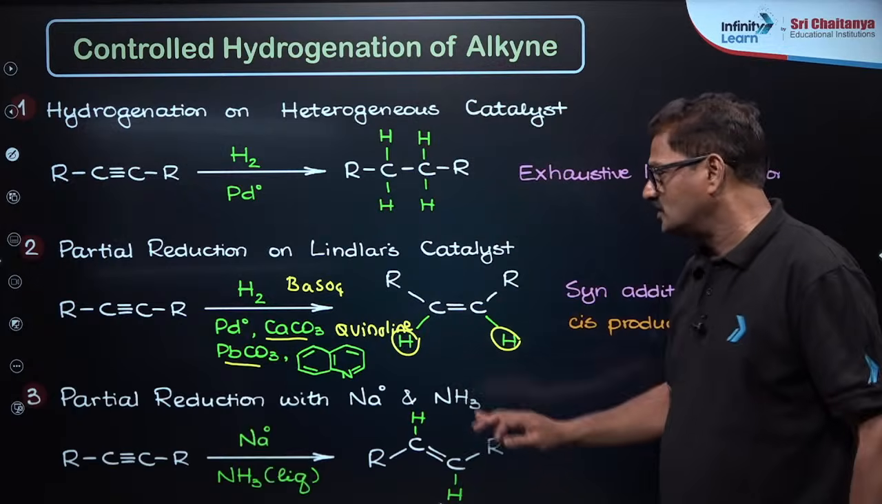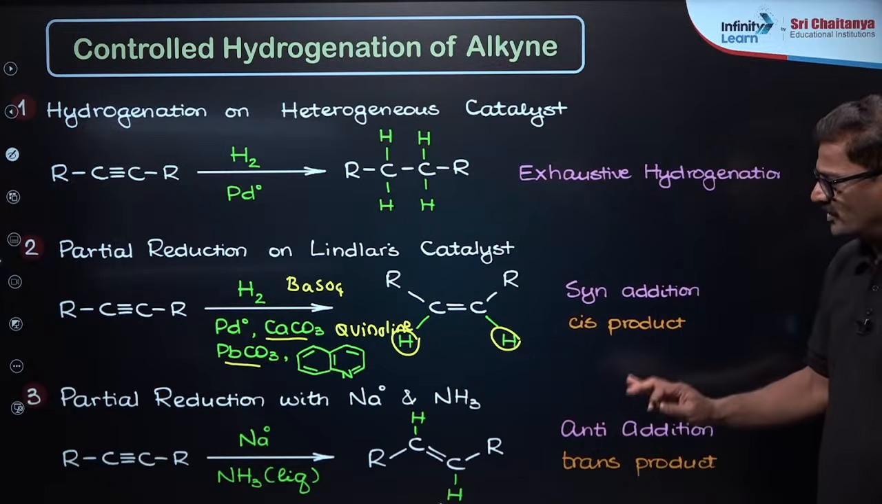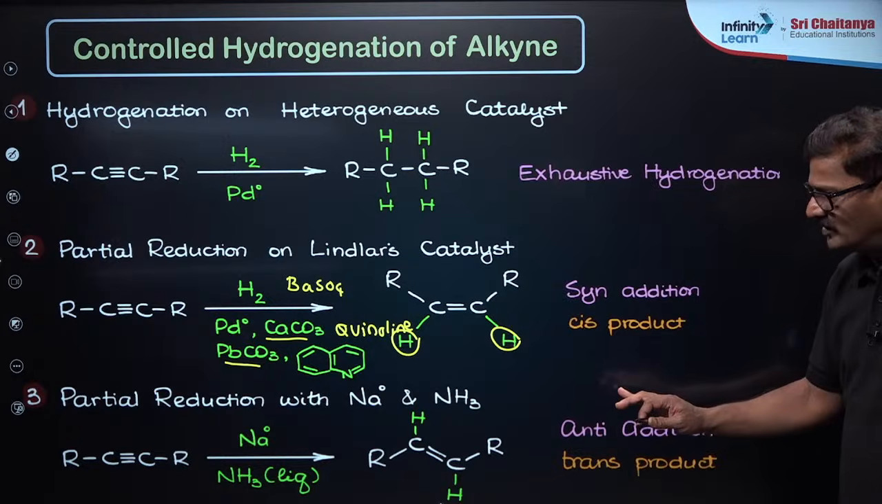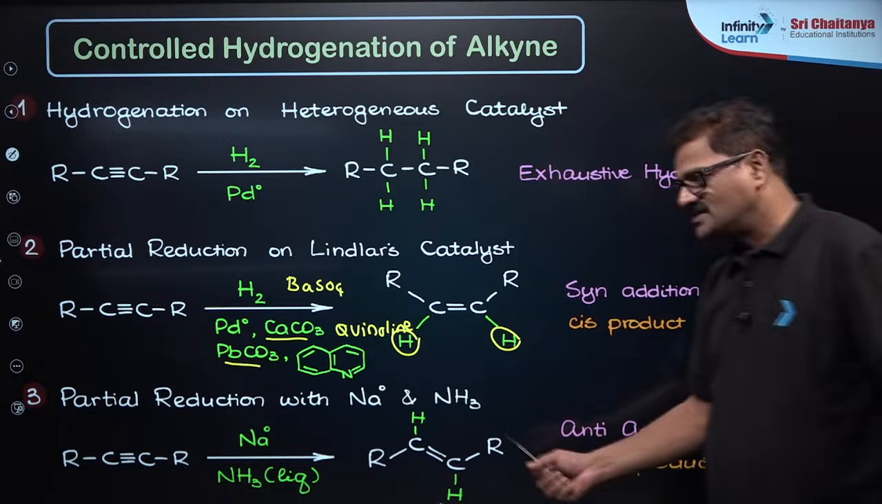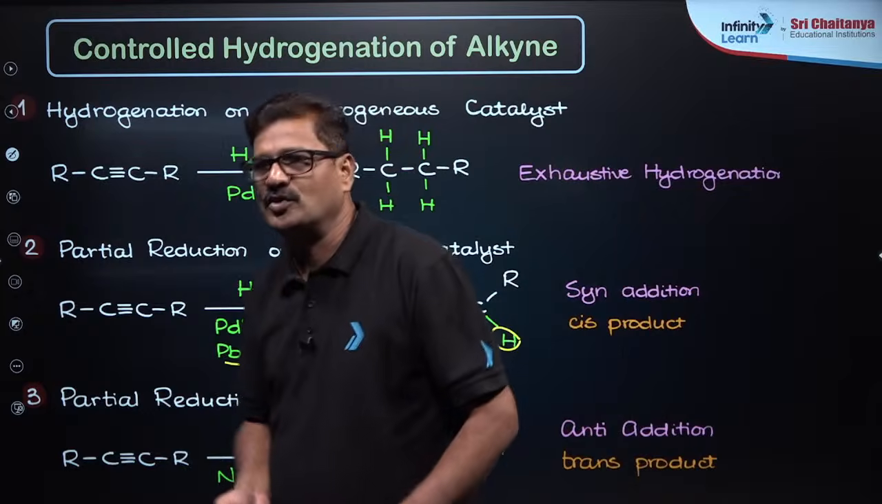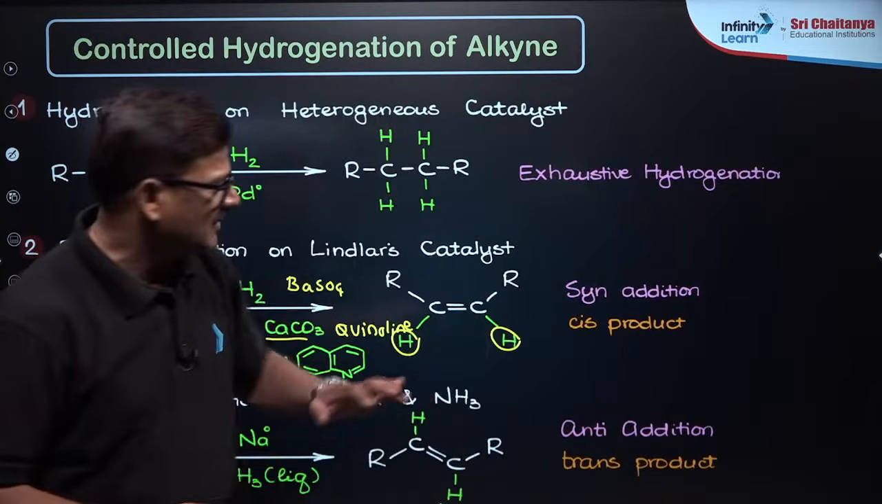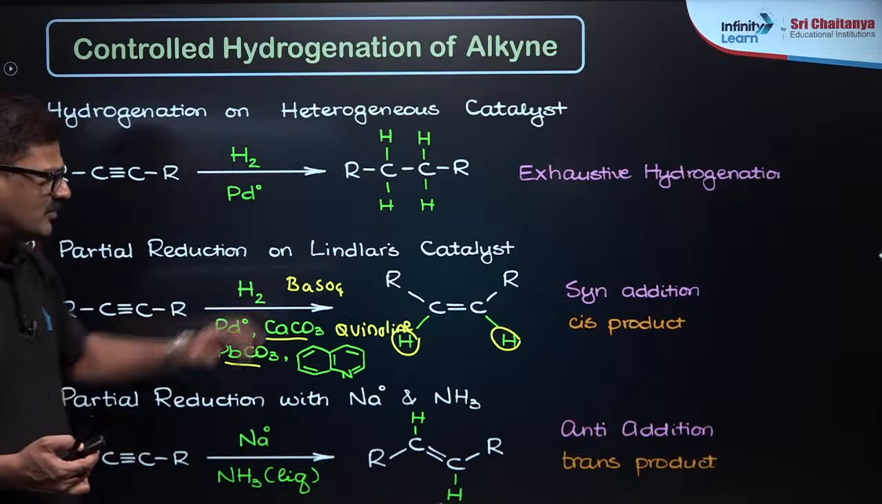When you talk about a partial reduction with sodium in liquid ammonia, you are going to get an anti-addition, and the product you are going to get is a trans alkene. So this is very, very, very important.